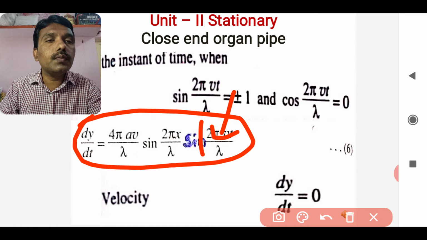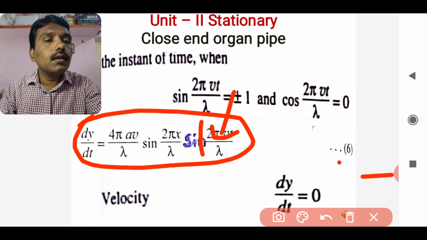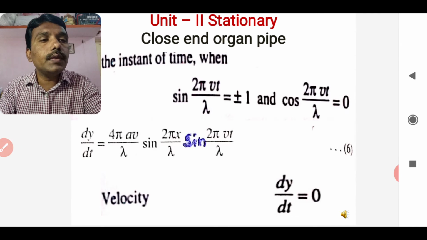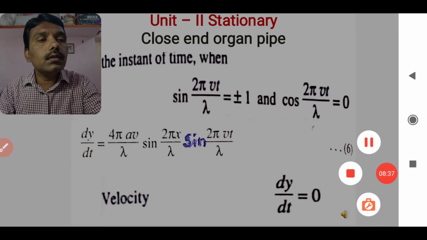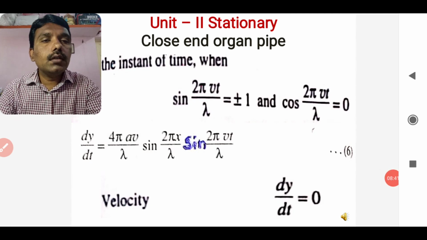Sorry, here what we have to consider is the relationship for the time. Here again there is a little bit of a correction.